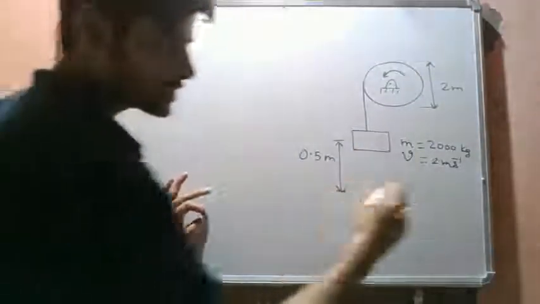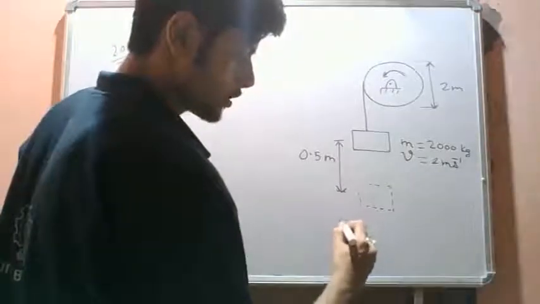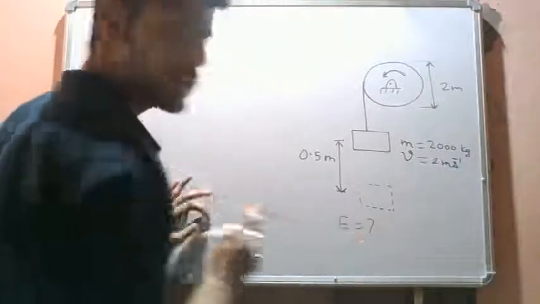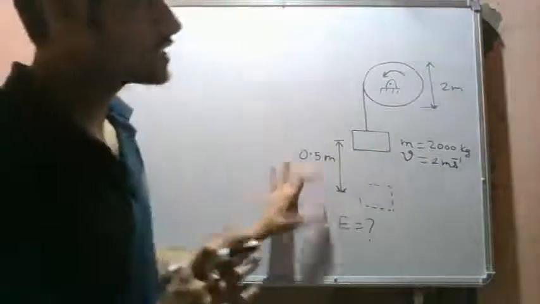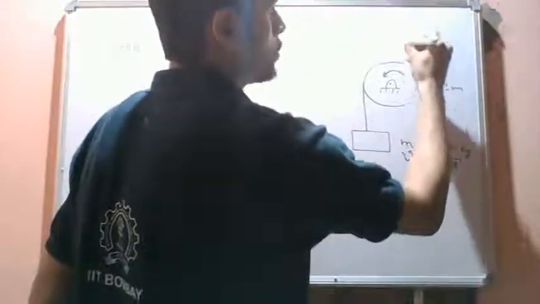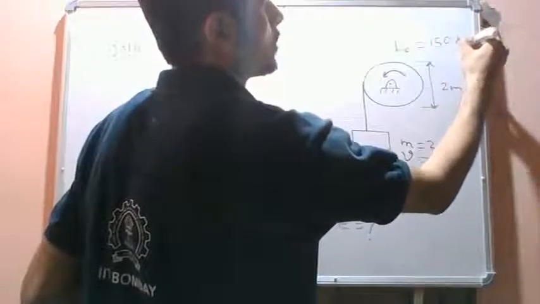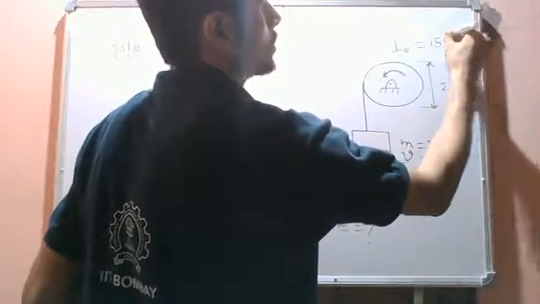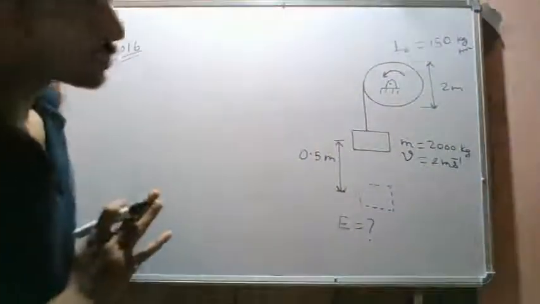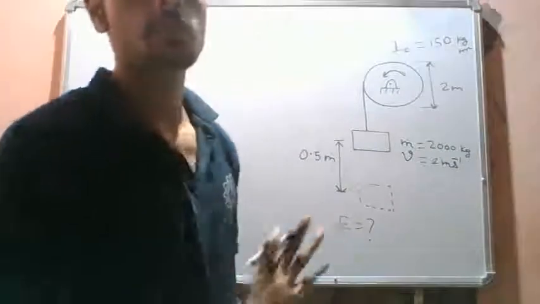So what is the energy absorbed by the brake? We are required to find out what is the energy absorbed by the brake. The moment of inertia of this drum, this I naught, is given as 150 kg meter square. This is given in the question.